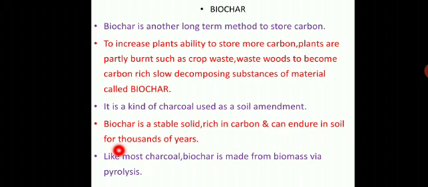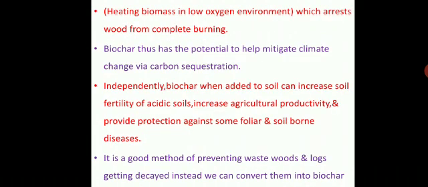Heating biomass in a low oxygen environment, which prevents the wood from burning completely, is called pyrolysis. Biochar thus has the potential to help mitigate climate change via carbon sequestration.